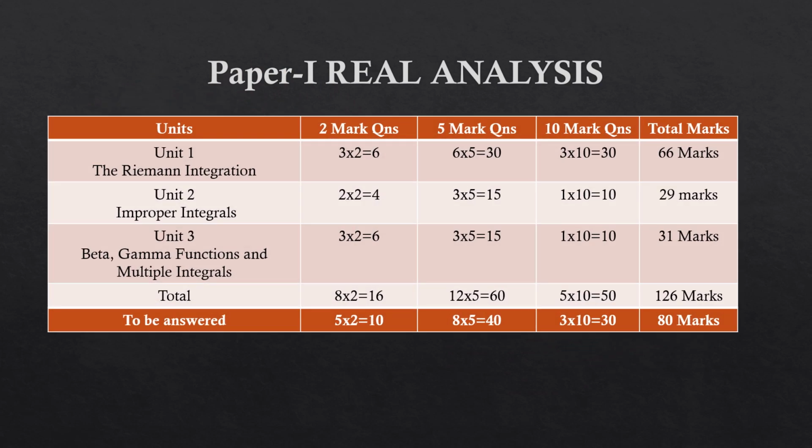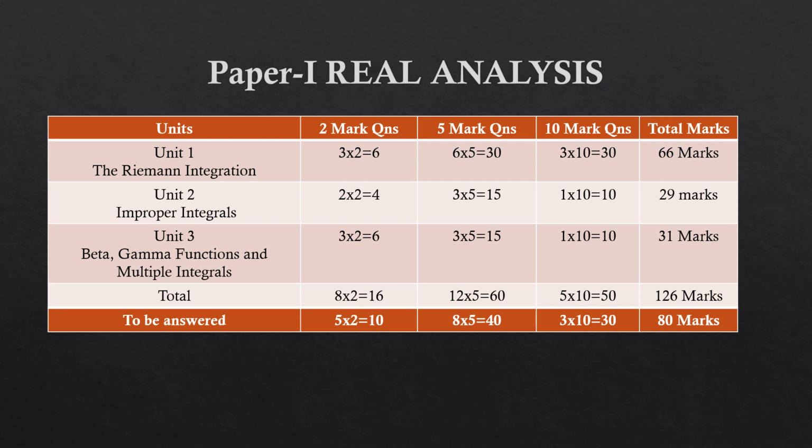Let us look at the examination pattern of paper 1. As you see in this table, the question paper will have 3 questions. First question, 2 marks questions. 8 questions will be given and you have to answer only 5. In the second question, 5 marks questions. 12 questions will be given and you have to answer only 8. The third question is 10 marks questions. 5 questions will be given and you have to answer only 3. So first question 10 marks, second question 40 marks, third question 30 marks, totally 80 marks.